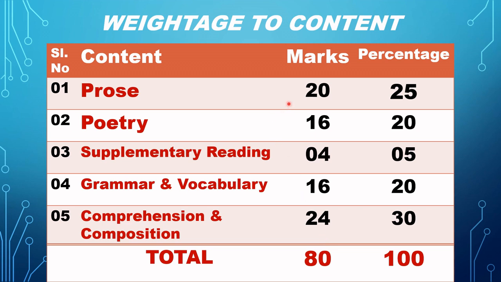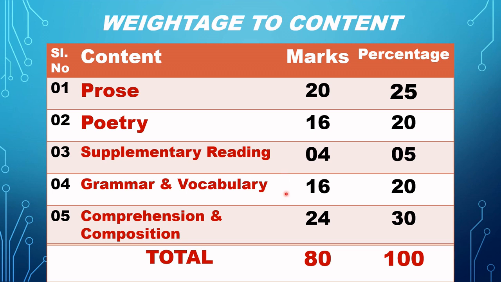So, if we go in detail, prose, as you know already, there are only 6 chapters. 2 are deleted, that is Discovery and Science and Hope of Survival. In poetry, 2 poems have been skipped, that is Ballad of the Tempest and the last one, that is Off to Outer Space Tomorrow Morning. If you come to supplementary reading, 1 supplementary is being deleted, that is the last one. Of course, you're right, that is Bird of Happiness.